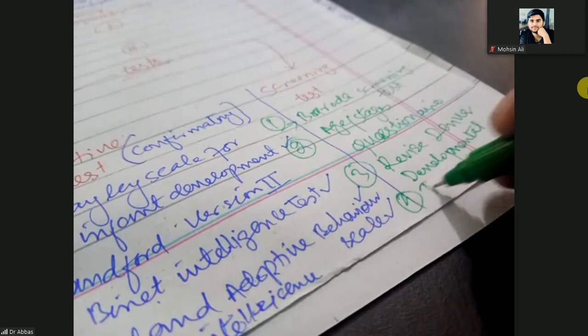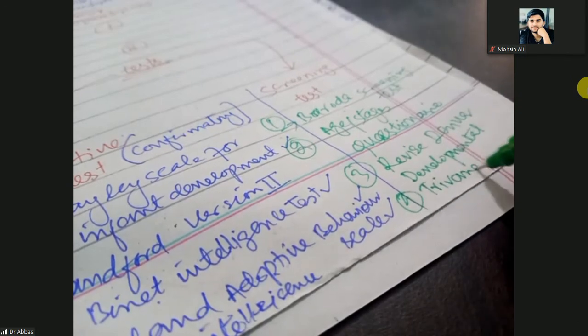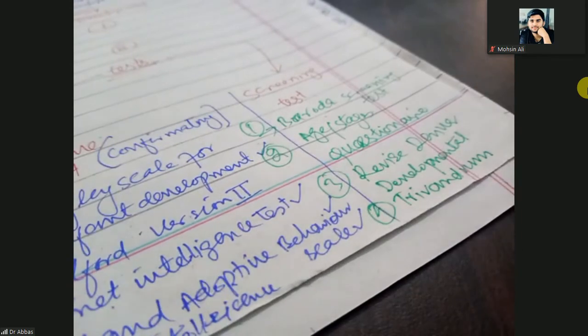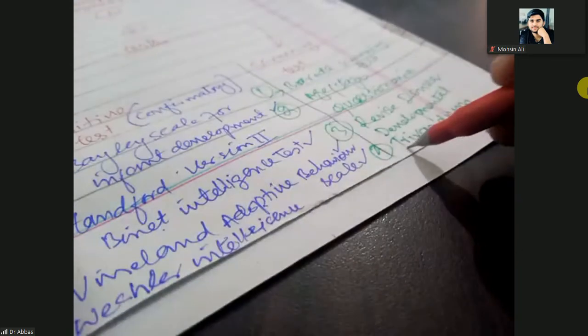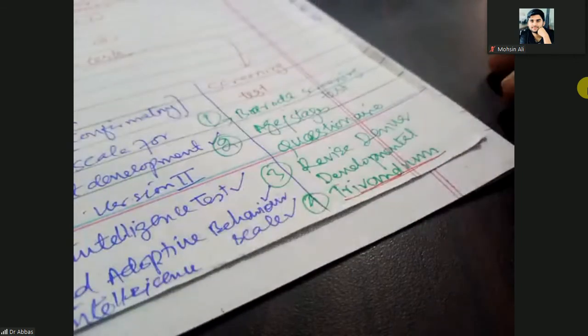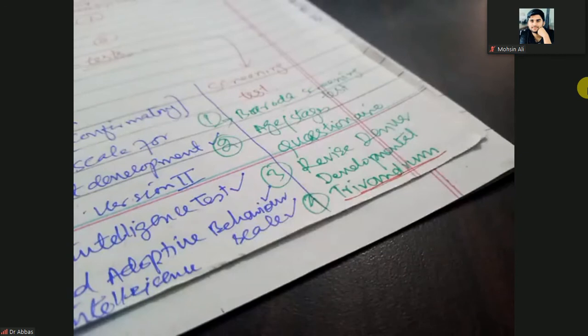Trivandrum screening test, or the Trivandrum developmental screening test. So actually, what is the Trivandrum? Trivandrum is the capital of Kerala, so on that name, it is the Trivandrum developmental screening test.